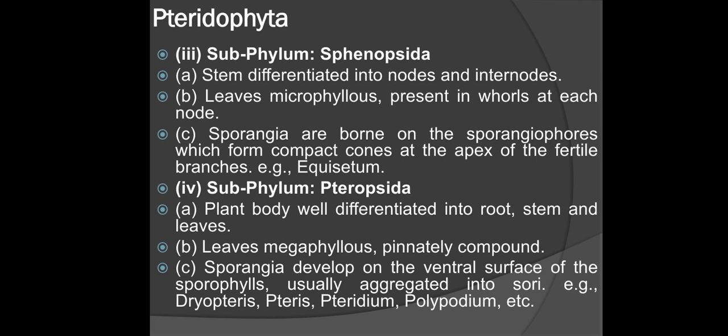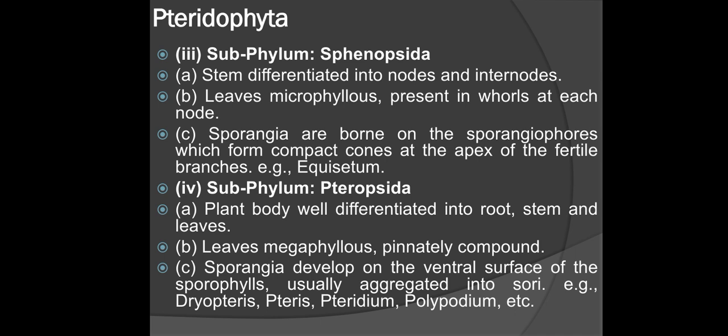Subphylum Sphenopsida: stem differentiated into nodes and internodes. Leaves microphyllous, present in whorls at each node. Sporangia are borne on sporangiophores, which form compact cones at the apex of the fertile branches. Example: Equisetum.